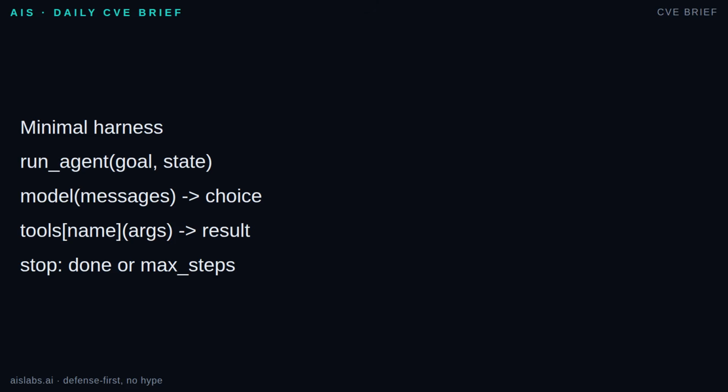The model chooses either answer or tool call. Your code checks whether that tool is allowed, runs it, records the result, and loops. The loop stops when the model returns done, when validation passes, or when max steps, timeout, or budget is hit. The harness, not the prompt, is what makes the system survivable.